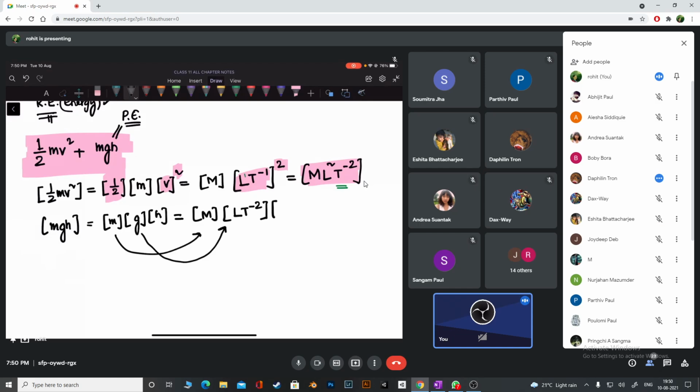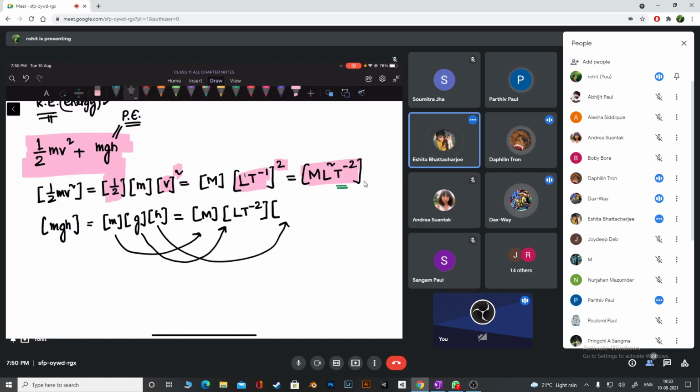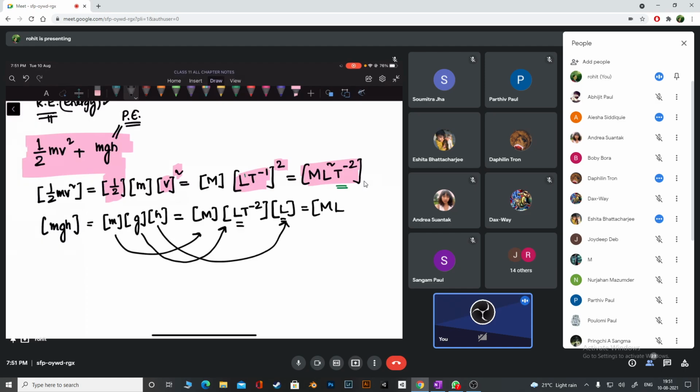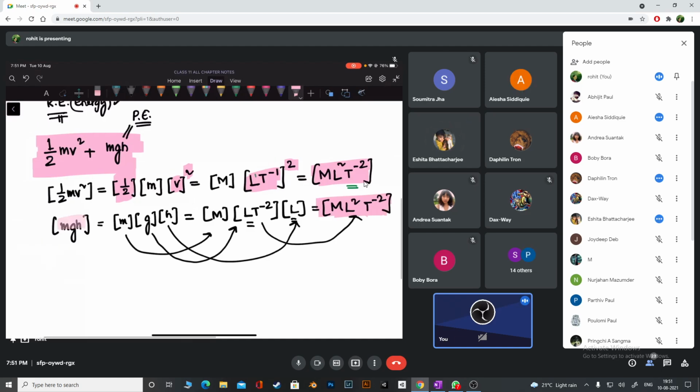And then height. What is the dimension of height? Length, yes. So let's arrange them now. I have M, so I'm writing M. I have L here and L here, so it becomes L square. I have T to the power minus 2 and T to the power minus 2. So what do you notice, guys? The dimension of kinetic energy and the dimension of potential energy is the same.